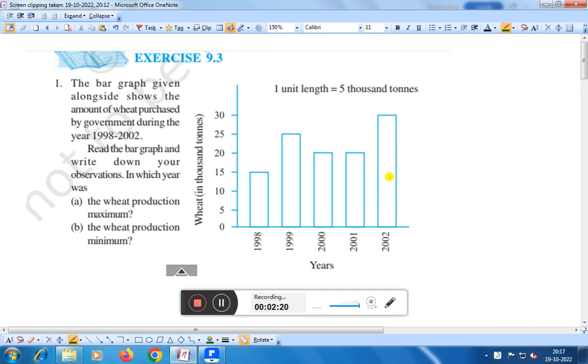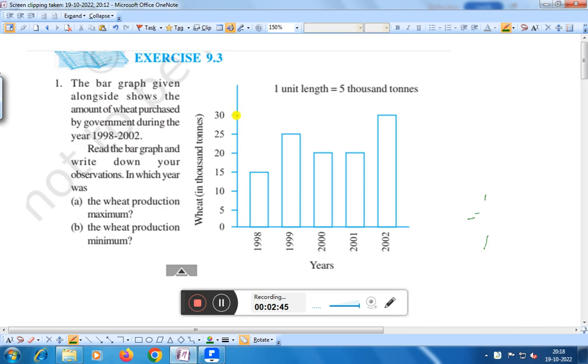This is the longest bar, right? And if we draw a perpendicular here on the vertical line, then it is 30,000. If we draw a perpendicular line on the vertical line, you will get 30,000 tons.